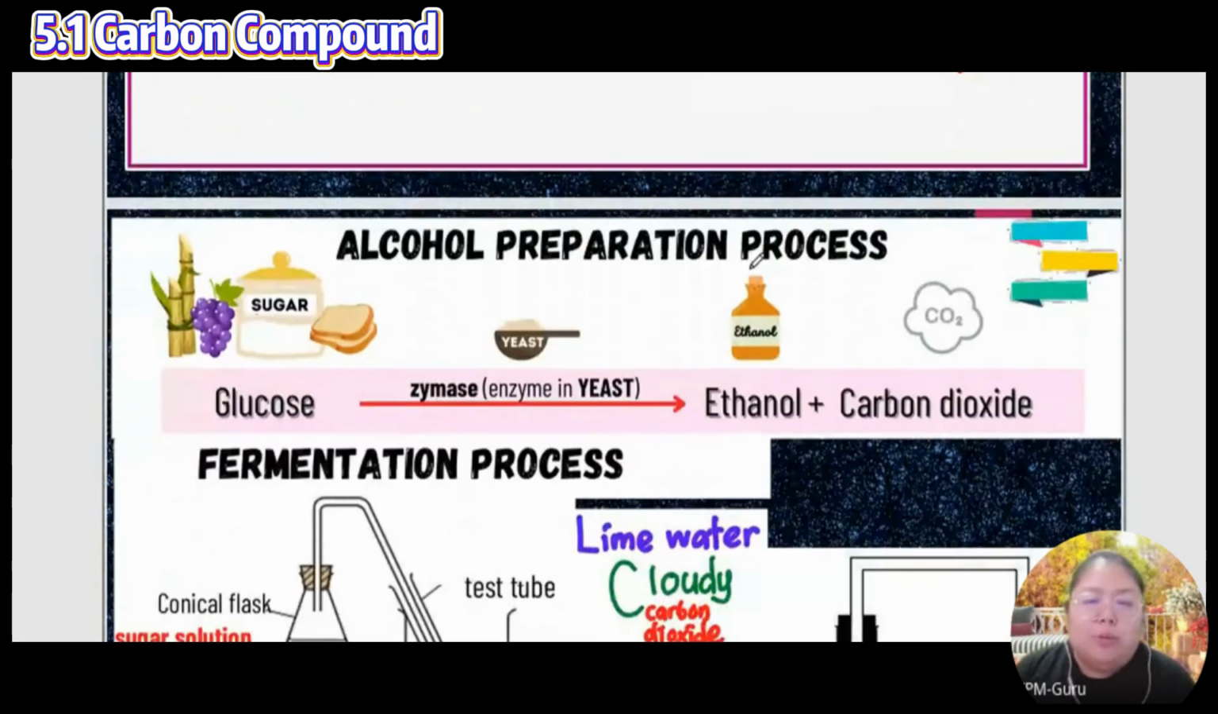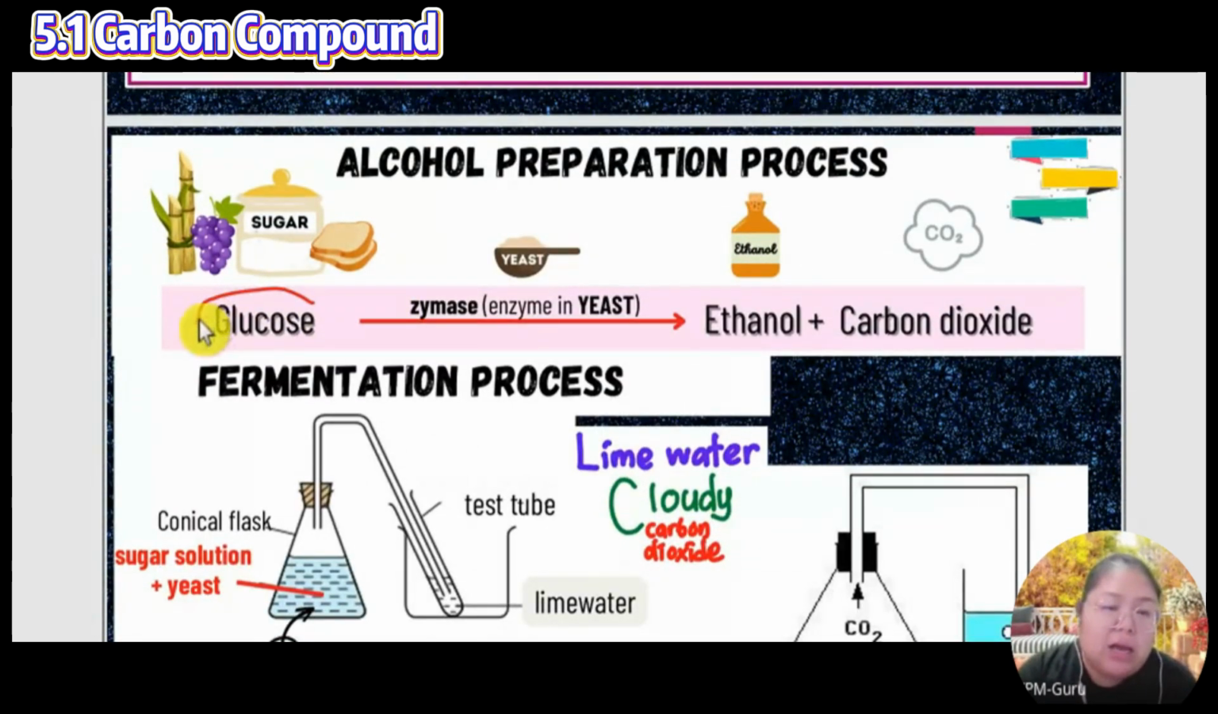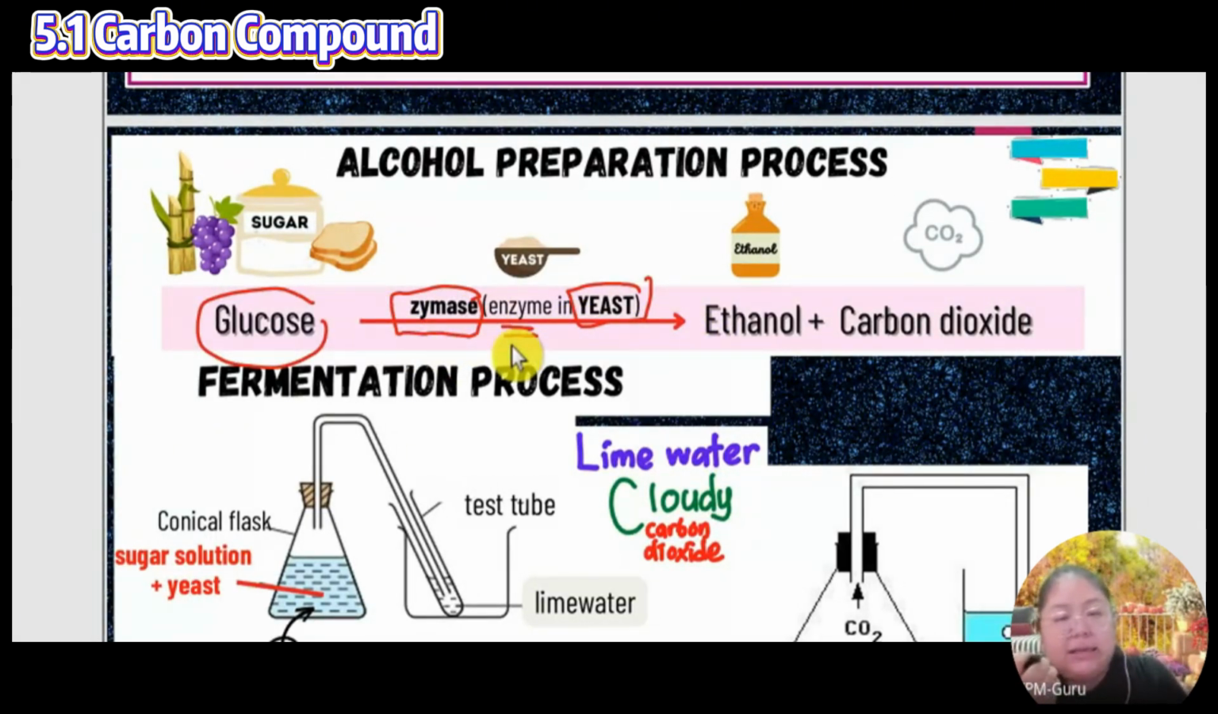Okay, let's see how to prepare alcohol. First, you must have glucose. I don't care whether you use sugar, grapes, or sugar cane. Then you must put in the yeast. Yeast is one of the enzymes, and the name we call it is zymase. We know it's yeast, but the enzyme's name is zymase. After the yeast goes in, they produce alcohol. The alcohol is called ethanol, and also carbon dioxide. They produce two things, ethanol and carbon dioxide.